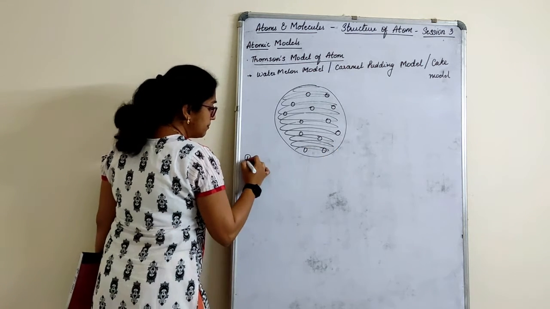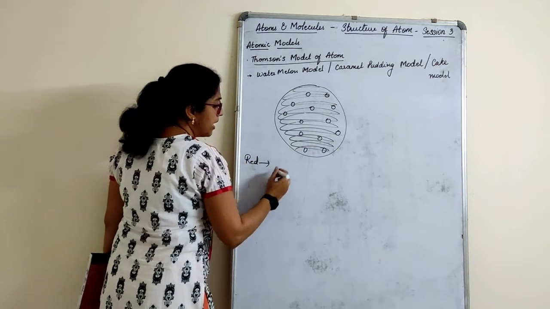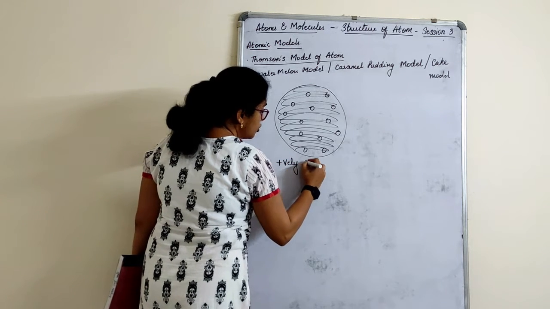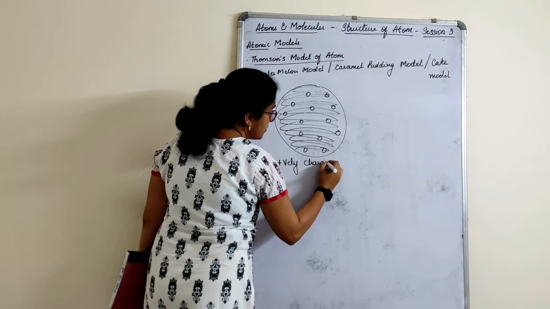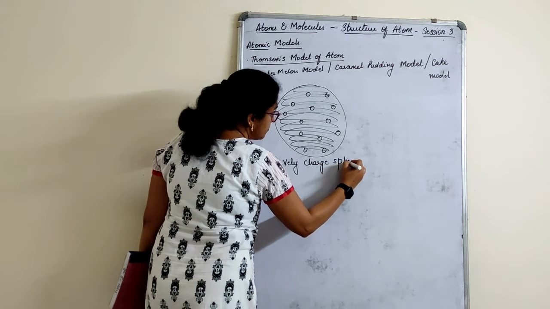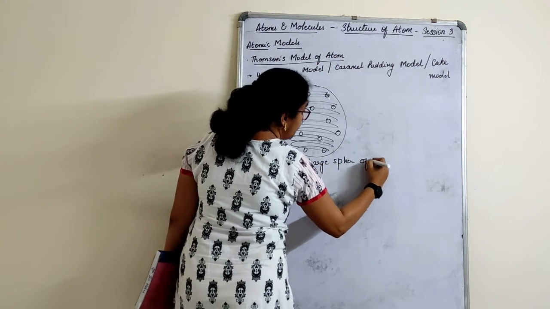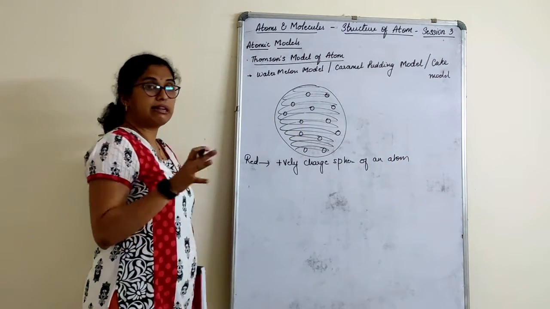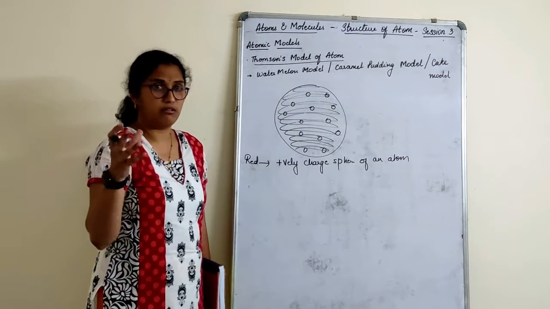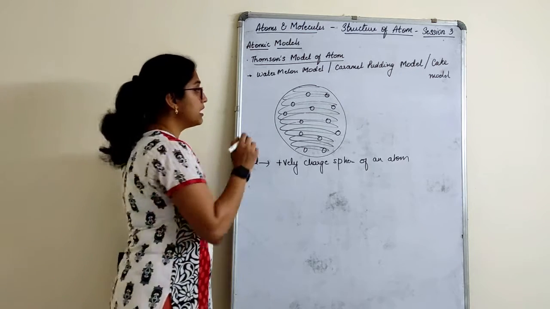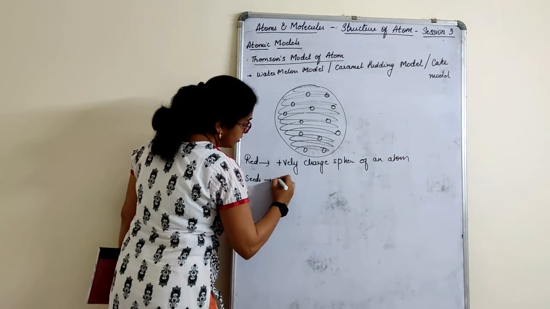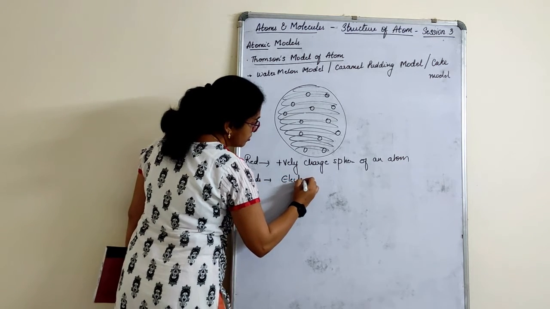According to him, the red edible part is the positively charged sphere of an atom. The red part is positively charged, that means they are the protons. Then the black seeds in it are the electrons.